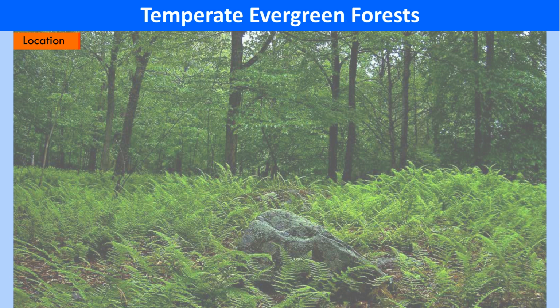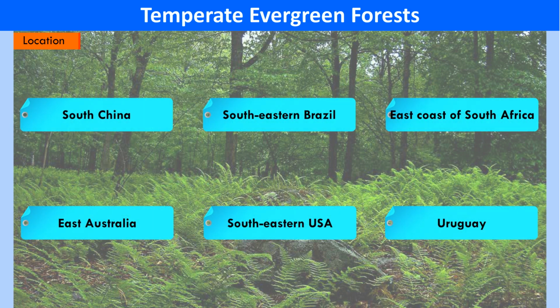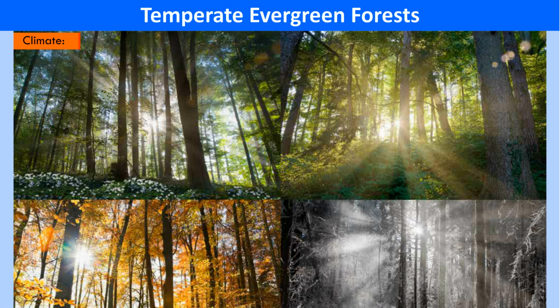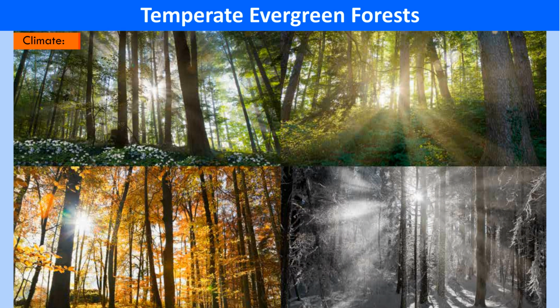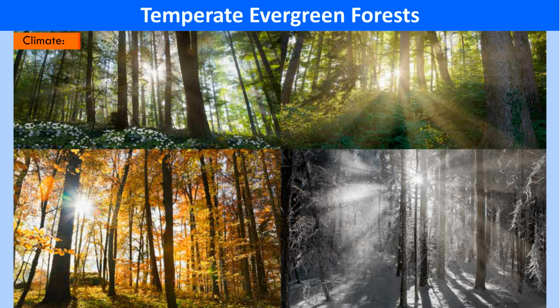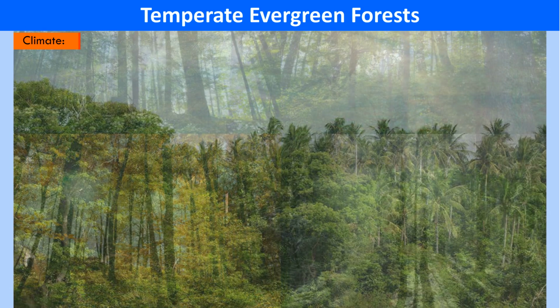Temperate evergreen forests. Location. These forests are located along the eastern margins of continents. Example, South China, southeastern Brazil, east coast of South Africa, East Australia, southeastern USA and Uruguay. Climate. The climate of this region is characterized by warm summer, cool winter and evenly distributed rainfall throughout the year.